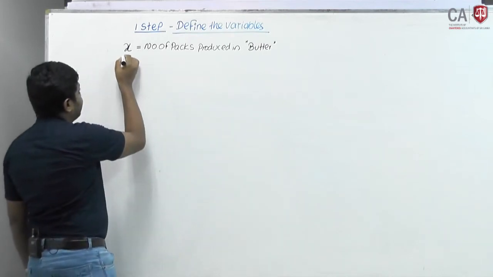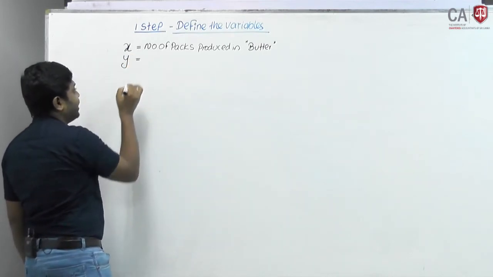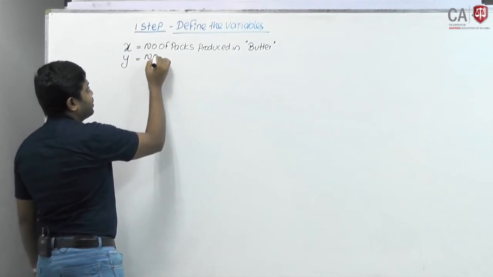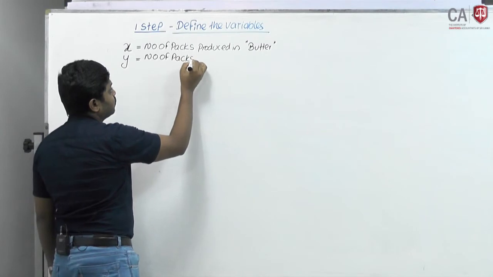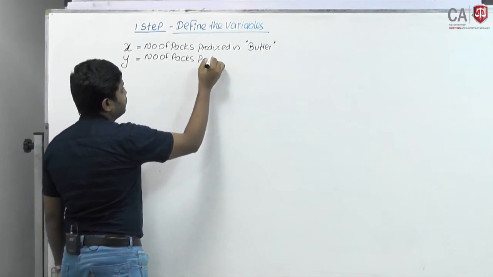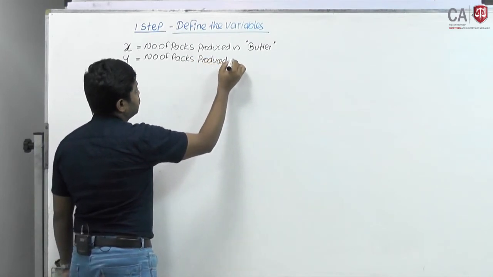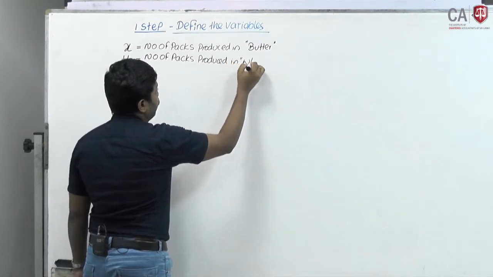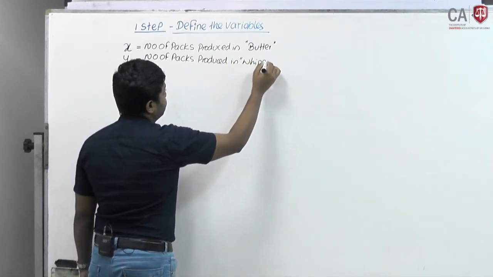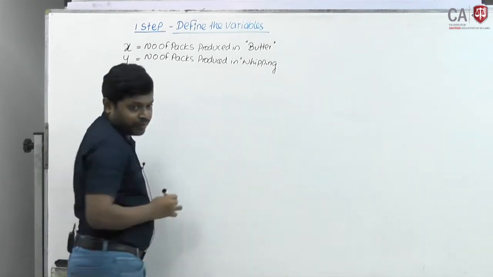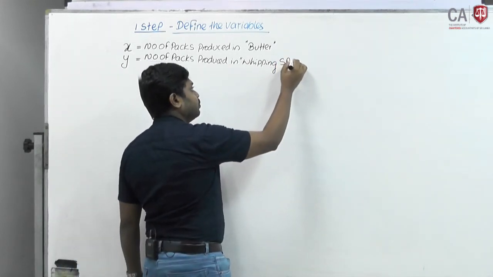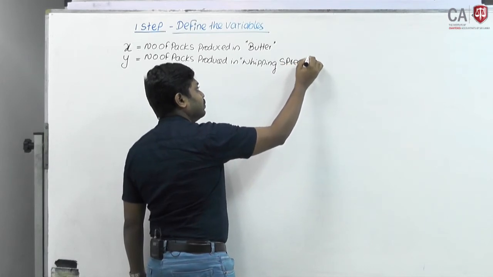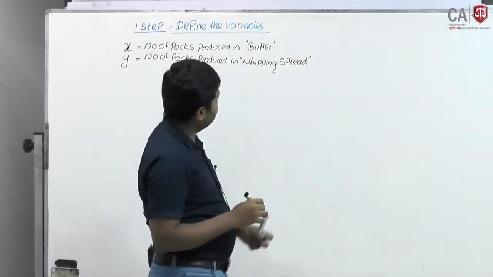Y I will define as the number of packs produced in whipping spread.